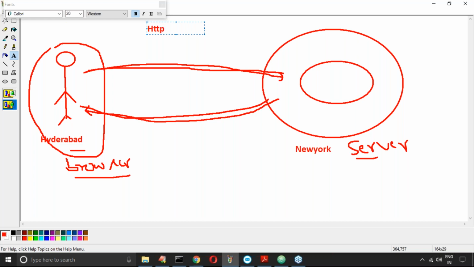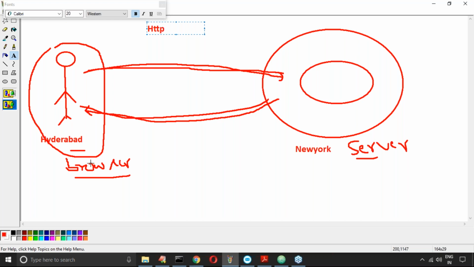Suppose I'm talking Japanese. Are you going to understand? No. If I keep on speaking Japanese, you will understand nothing. So for two persons to communicate, some common language must be required, right?